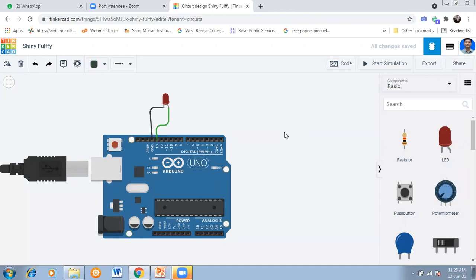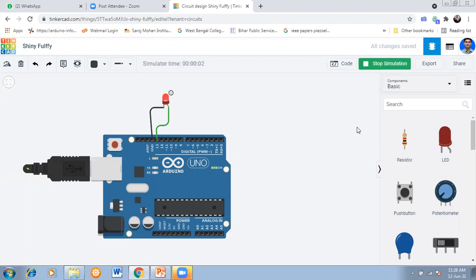Okay, but this is a simulation where you will design that circuit. You must use one resistor, otherwise this LED will be burned out because the current will flow high. So that's why you must use one resistor over there. Okay, in that case the current will be higher. So to limit the current, we use one resistor. Okay, so start the code.